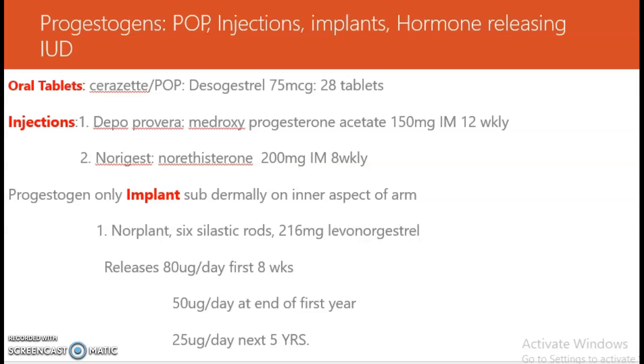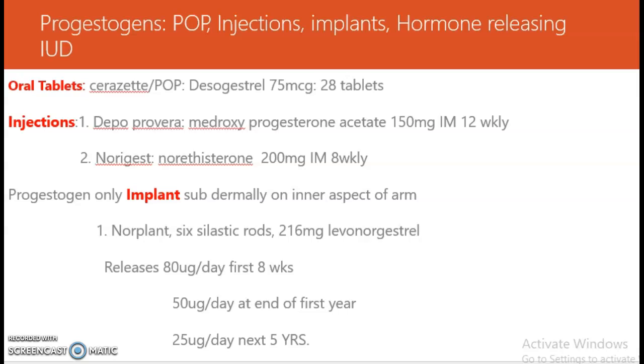Now the progestogens are available in the form of progesterone only pills, injections, implants and the hormone releasing IUDs. Hormone releasing IUD, I have already told you, is available with the name of Mirena. Now the oral tablets are also available. Injections are available like Depo-Provera, medroxyprogesterone acetate 150 mg intramuscular 12 weekly. 12 weekly means after every 3 months you have to inject the patient with the Depo-Provera for the contraceptive purpose.